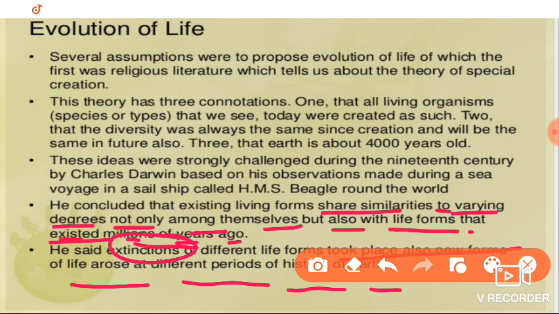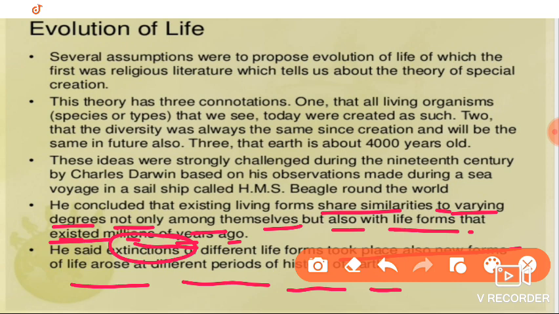So many species are extinct, they are not present now. For example, the dinosaurs are not existing now. They were present in previous eras or periods, but they are not present now.